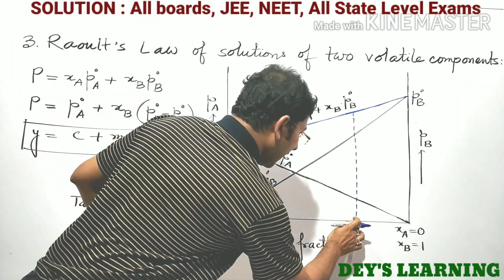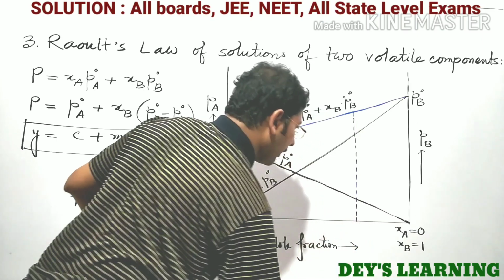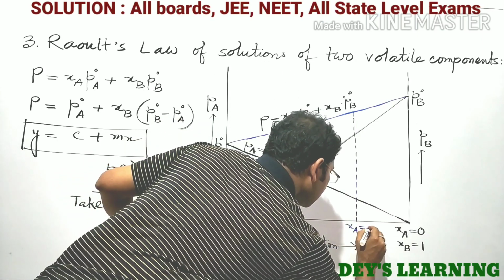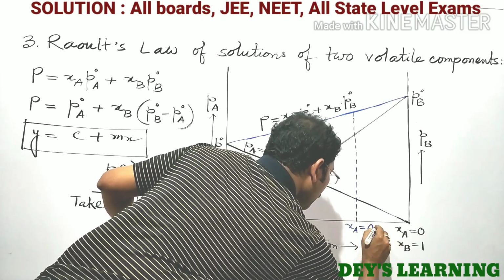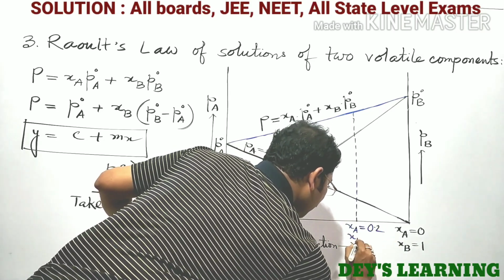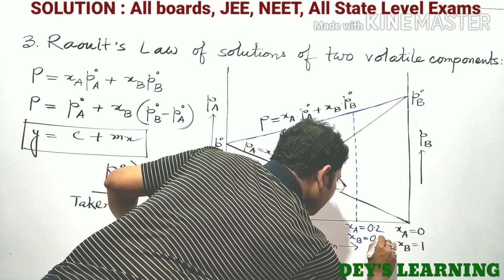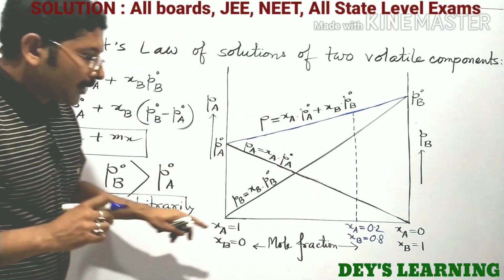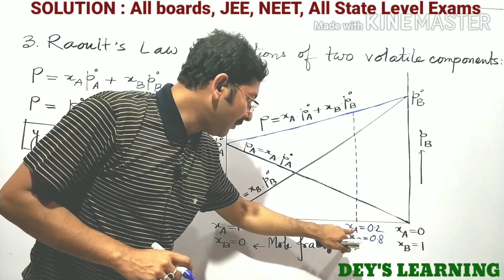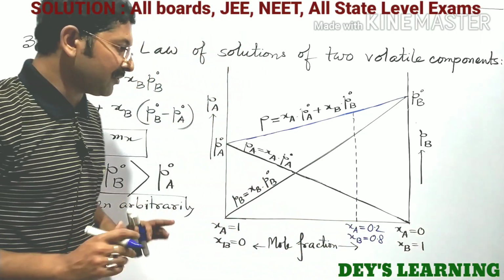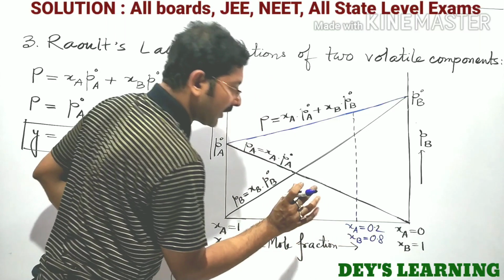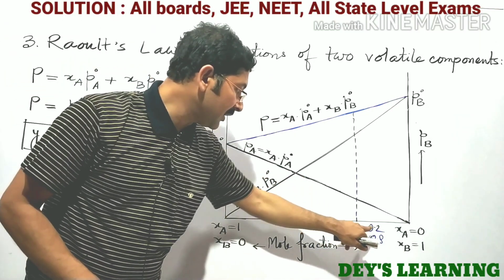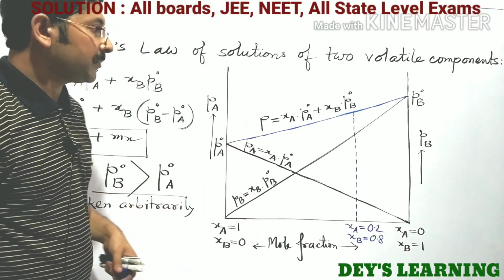Say for example, at this point, the value of xa is say 0.2, and the value of xb is say 0.8 at this point. So at this point the value of xb is fixed, so this represents a solution of a particular composition where xa equal to 0.2 and xb equal to 0.8.